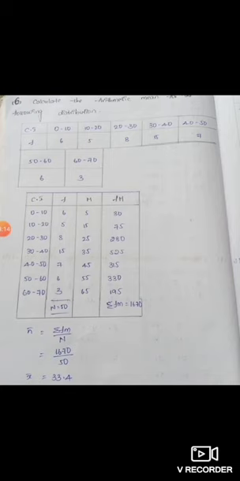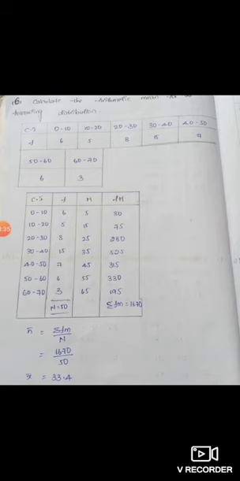So the upper limit of the first class has become the lower limit of the next immediate class. That is what we call a continuous series with inclusive classes. Here 10 is repeated in the next class, so that there will not be any gap. These are called inclusive classes.